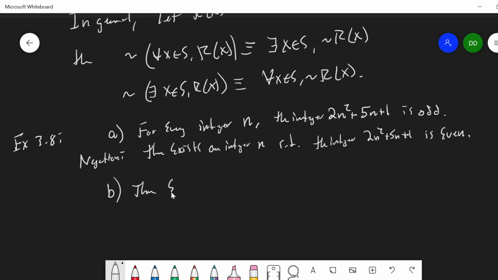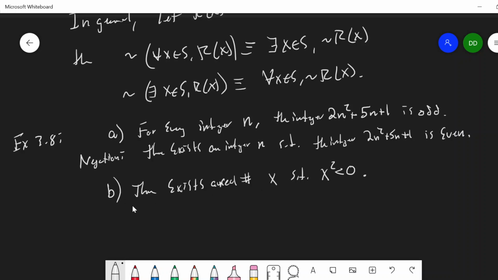Let's look at another one. There exists a real number x such that x squared is less than 0.